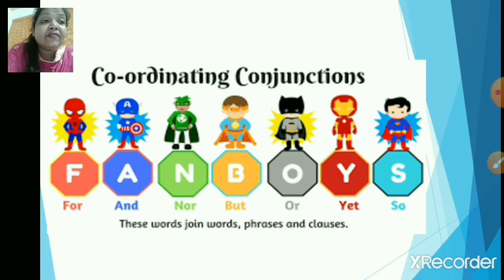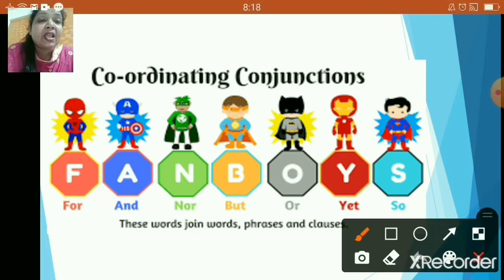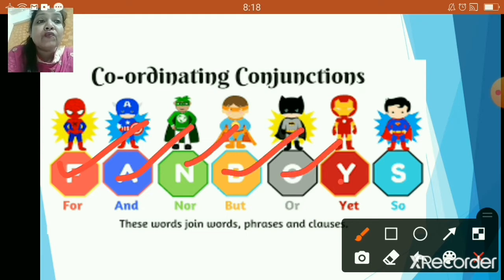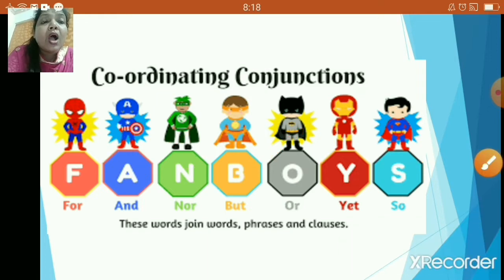Now, the word that we have formed is fanboys. Yes. See, children, F-A-N, fan, boys, B-O-Y-S. Yes, that's correct. It's fanboys. Now, how to remember and how to memorize these words?